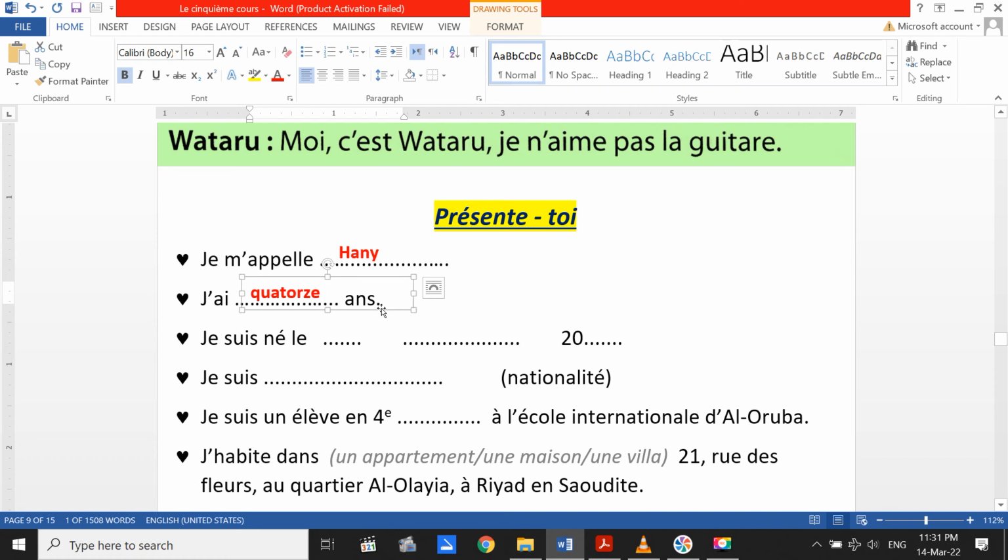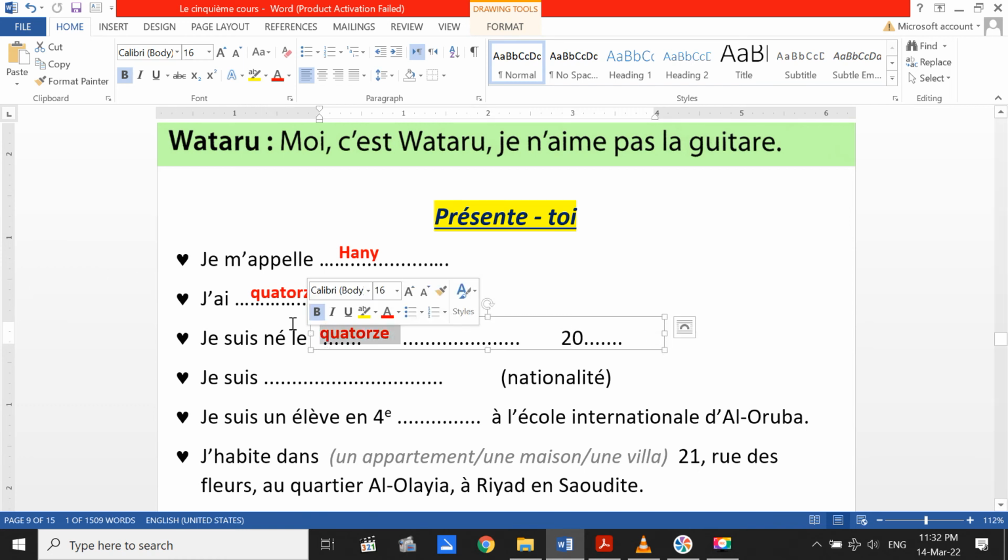Okay. But pay attention that in English you say I am, verb to be. But in French they use verb to have, verb avoir. Pay attention to this point. Je suis né. Here you say the date of birth. Par exemple, le 5 décembre 2006, or anything, or 2008, 2010, as you like.